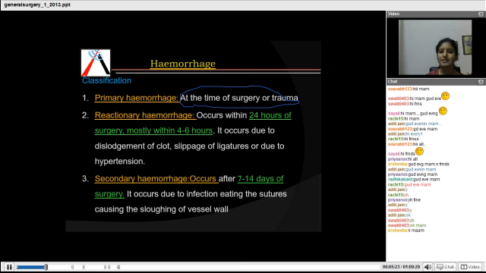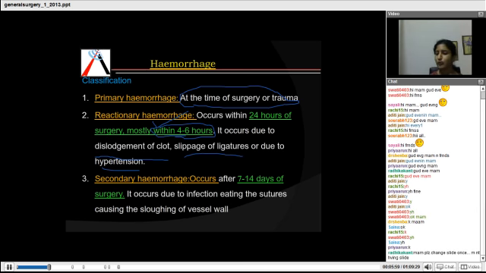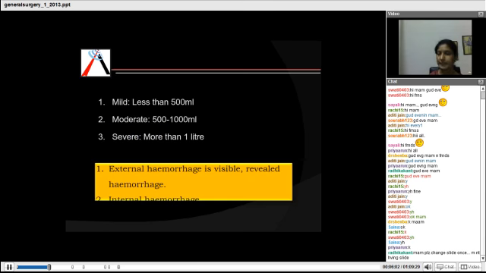Okay. Next is reactionary hemorrhage. This occurs within 24 hours, but it mostly occurs within 4 to 6 hours. What does this mean? It means that whatever hemorrhage occurs within the first 24 hours is reactionary hemorrhage, but usually this hemorrhage tends to occur within 4 to 6 hours. Clear? Now why does this occur? This occurs because of the dislodgement of clot, the slippage of ligatures, or due to hypertension. Okay? If the clot gets displaced or the sutures get dislodged, it leads to bleeding.